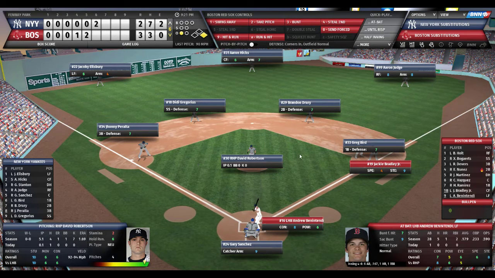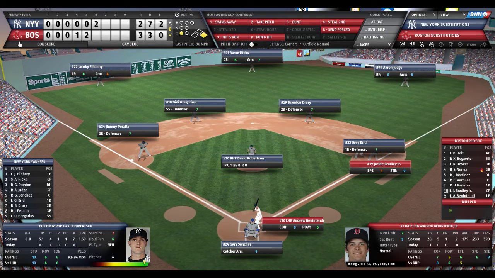Actually, a lot too hard, and they get the lead runner, Hanley Ramirez, at second. So Jackie Bradley Jr. takes the place of Ramirez at first, and here's Andrew Benintendi, and he's ready to face Roberts. He's 0 for 1 today. He has walked once also.